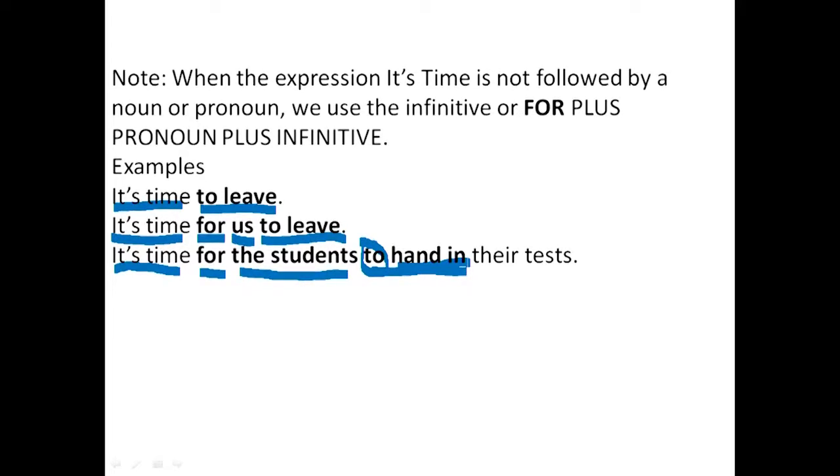So of course I go over them again. It's time, it's about time, it's high time. If we have a noun or a pronoun after these expressions, the verb coming is supposed to be in past tense. It's high time we asked them, or it's high time we left at once, or it's high time we went there. So it's high time is the expression, we is a pronoun, you see, and went is the verb. So I told you, if you have a noun or a pronoun after it's high time, it's about time, and it's time, we require the verb coming to take what? A past form. Very, very essential at that.